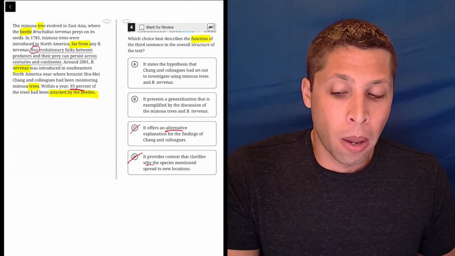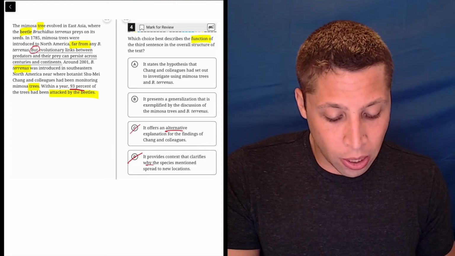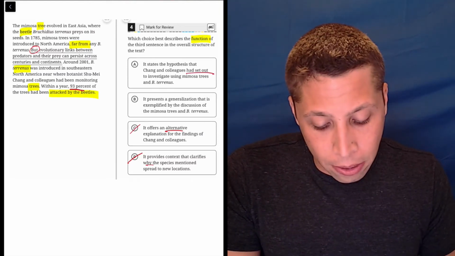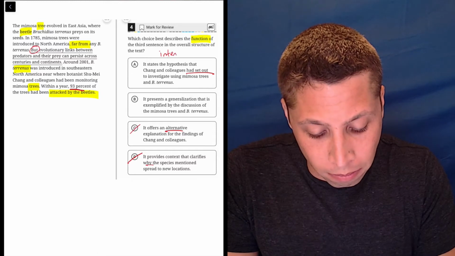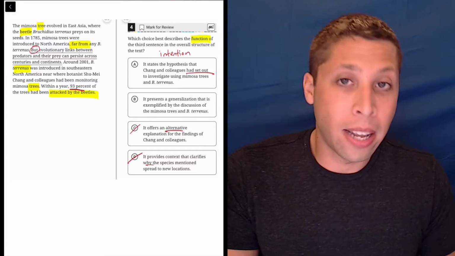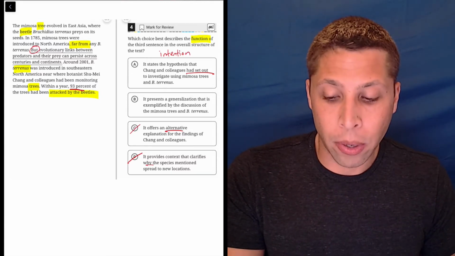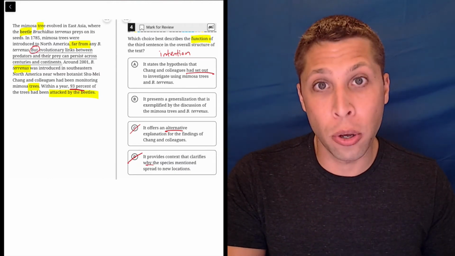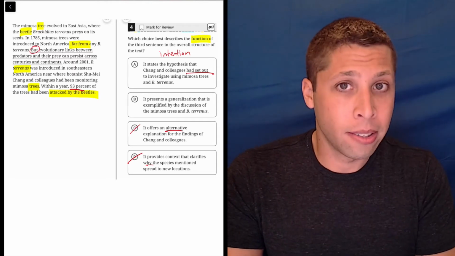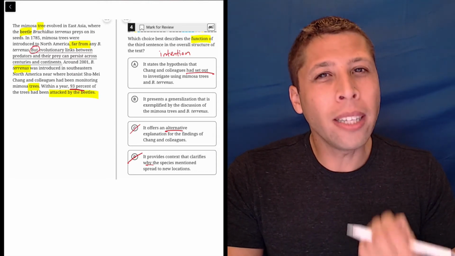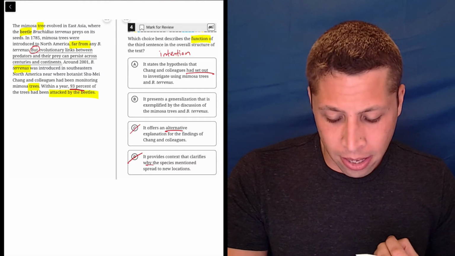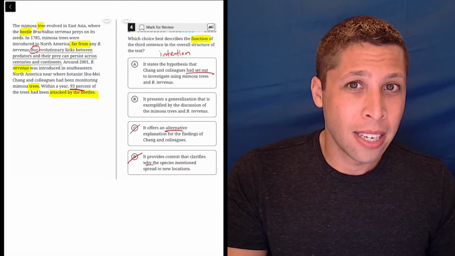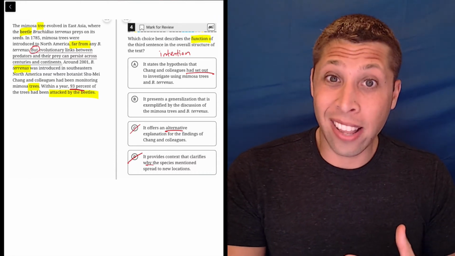But this is tricky because choice A is introducing this idea of what I would call intention, right? We see this a lot in reading for the SAT. What do the characters want? What do they desire? What do they hope for? What are they trying to do? Sometimes it just says, but if it doesn't, we're not really allowed to make assumptions about that. Does it actually say that Chang was trying to investigate this? No. It says that they found it, right?